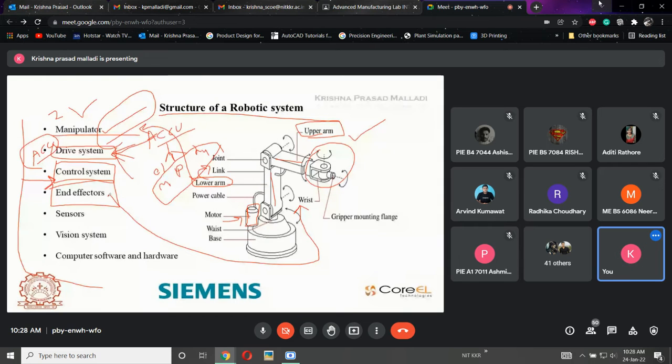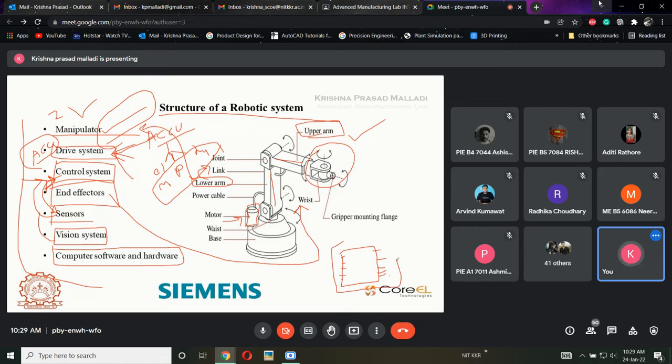Next one is sensors. Sensors and control systems are both the same. The control system will have sensors that are inbuilt in the robot. Vision system is nothing but, some robots will have vision applications. In those applications, we are going to use this vision system. Last one, computer software and hardware. If the robot needs to be operated, then there should be a controller, just like our joystick, where we have n number of buttons and movements like this, and there will be some software. It will be like a tab.